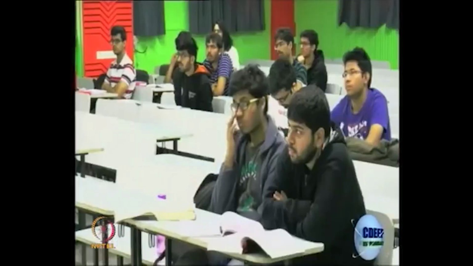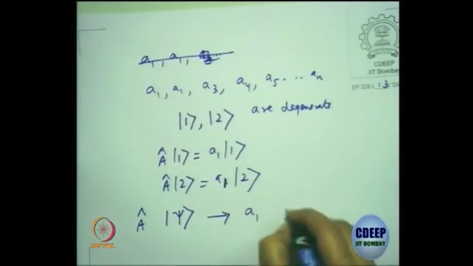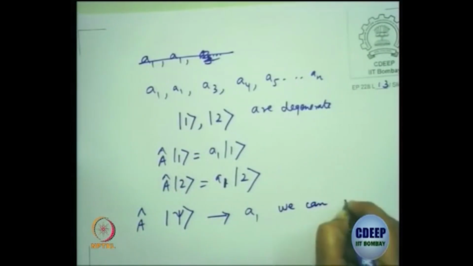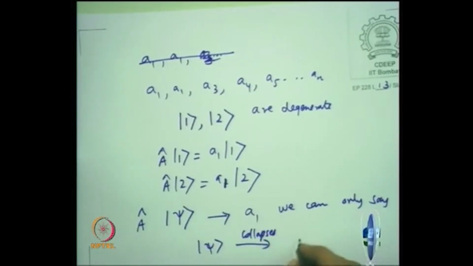It can be either one of them, or it could also be a linear superposition of them. When he says he has found the eigenvalue A1, we can only say psi collapses to some linear combination of 1 and 2.